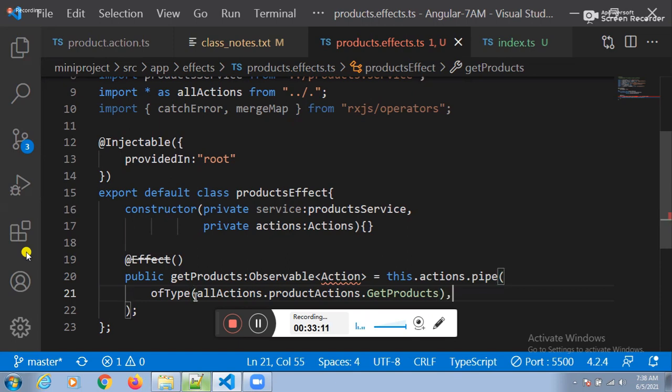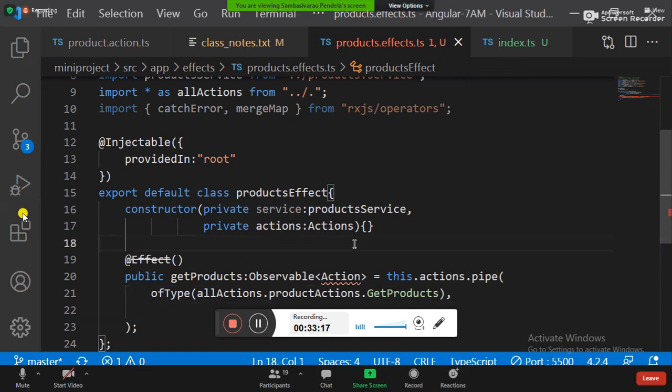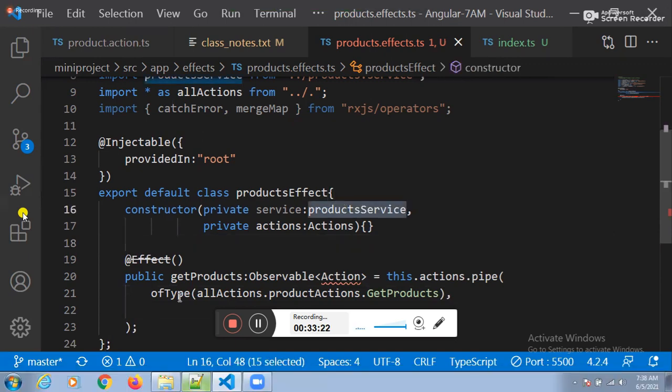Next one. Guys, one more point. Can I go for the second idea? Yes, sir. Is the second idea depending on product service? Yes, sir. Asynchronous call.